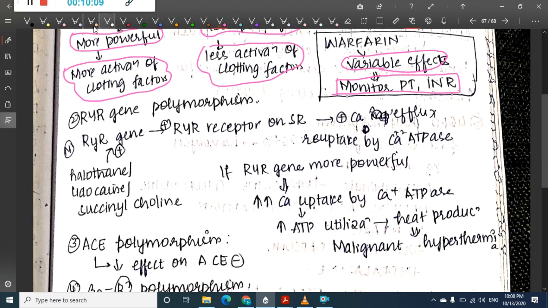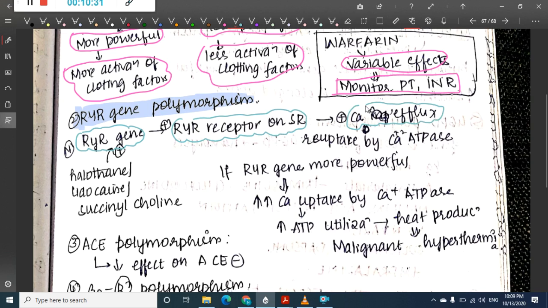The next type of polymorphism is RYR gene polymorphism. RYR is the ryanodine gene. Normally it activates the ryanodine receptor in the sarcoplasmic reticulum, which activates calcium efflux, leading to reuptake by calcium ATPase.